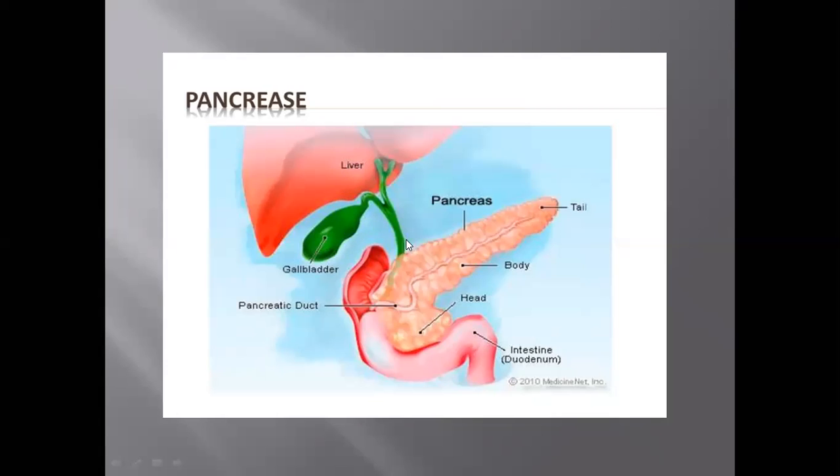And here you can see this is the pancreas, its tail, body, head region, and it also secretes some enzymes for the digestion of the different food particles.